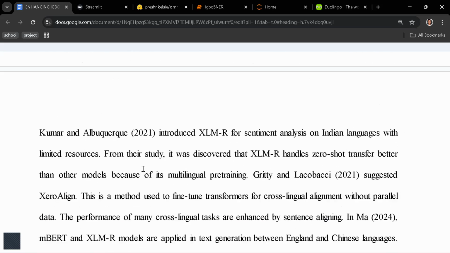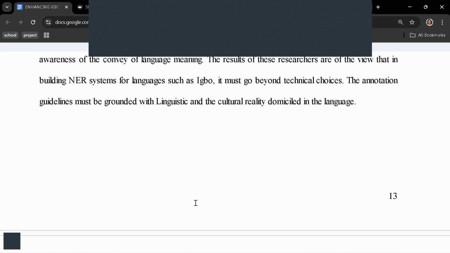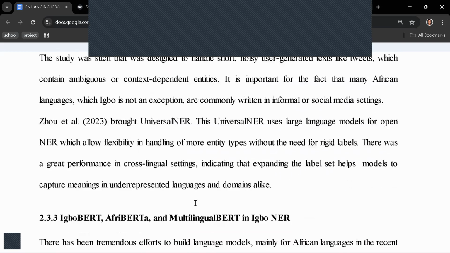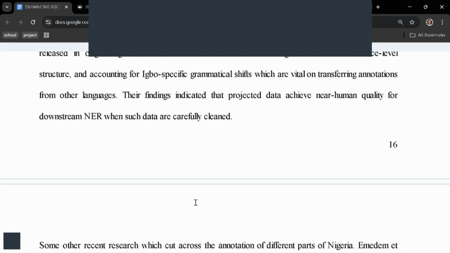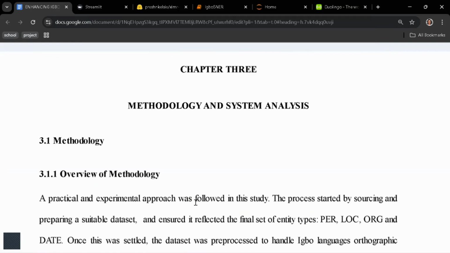You can see that for each of the issues, we also looked at the limitations they had, and then we said, okay, we are going to solve some of these issues. So I'm going through the literature review. There's quite a lot. I spent extensive time on the literature review.